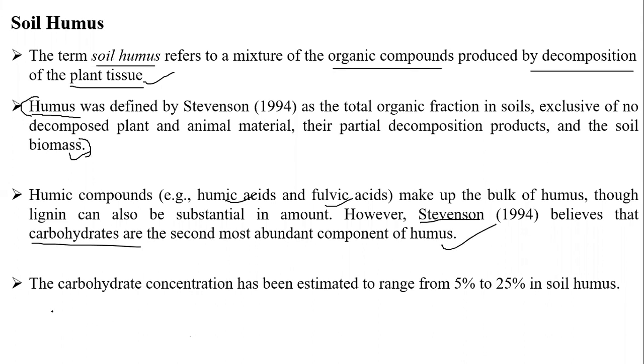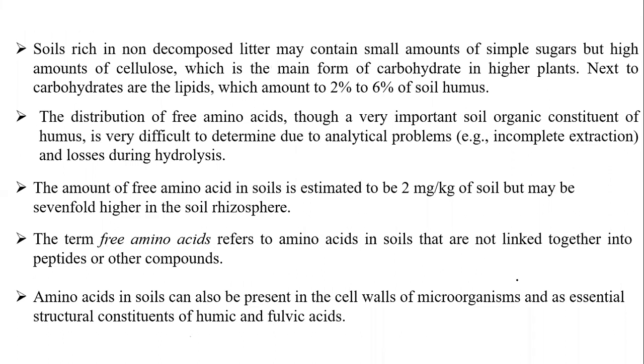He said the carbohydrate concentration has been estimated at around 5 to 25% in humus. So overall, this is from Stevenson: around 5 to 25% of soil humus. Now we will see what soils rich in non-decomposed litter may contain. Because we have said there are two types of matter, the one whose anatomy is still visible. Non-decomposed litter may contain some amount of simple sugars.